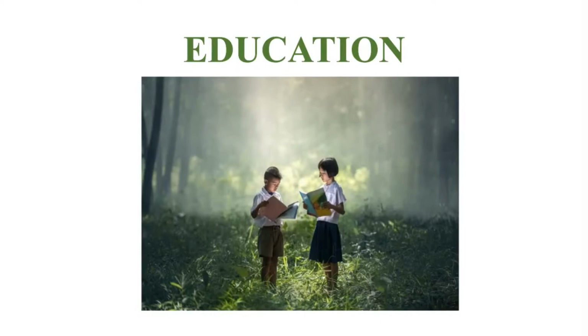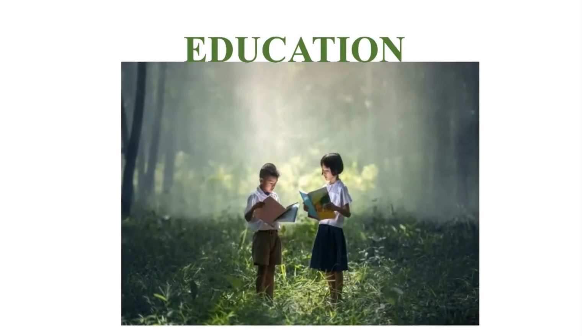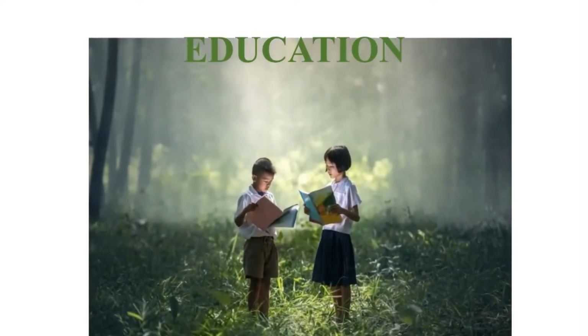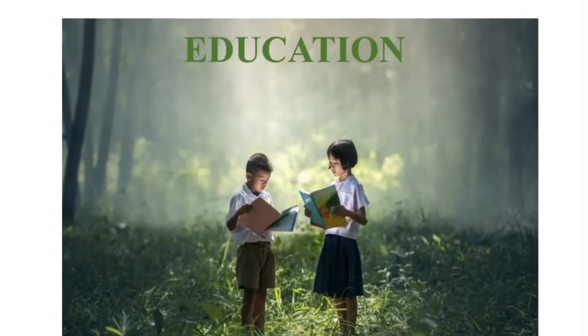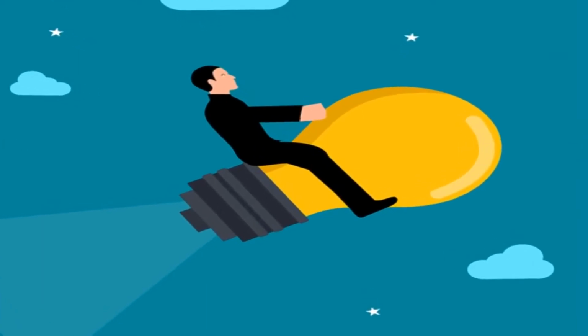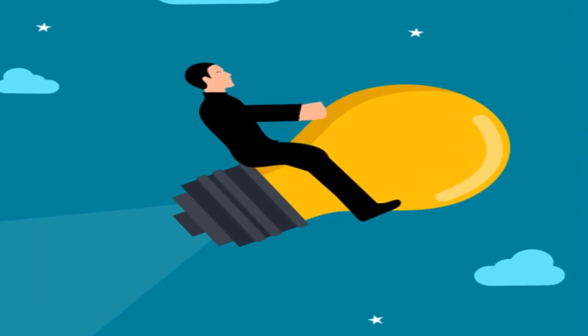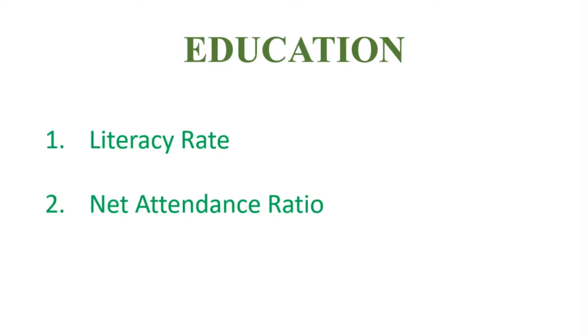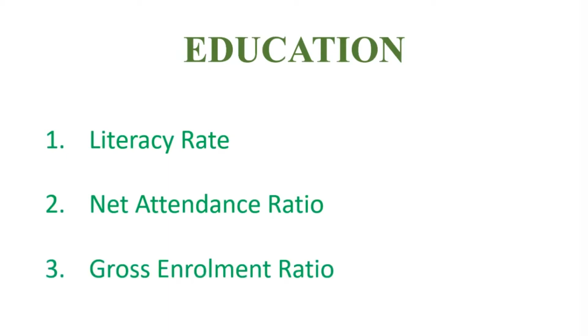Education as an index. After income and health, the third index of development is education. As Nelson Mandela said, education is the most powerful weapon which you can use to change the world. Measures of education are literacy rate, net attendance ratio, and gross enrollment ratio.